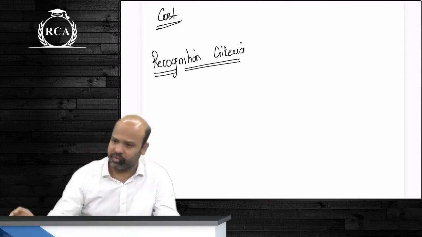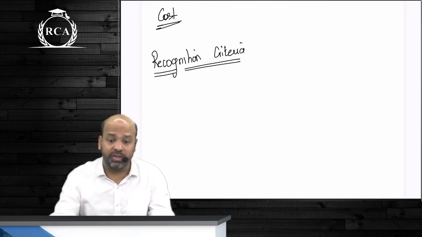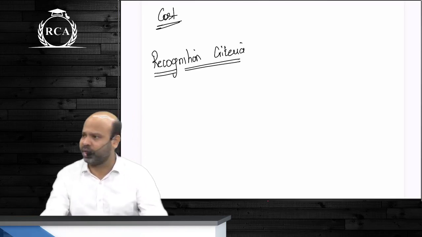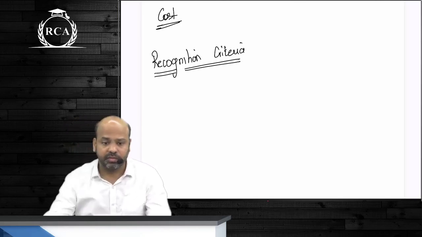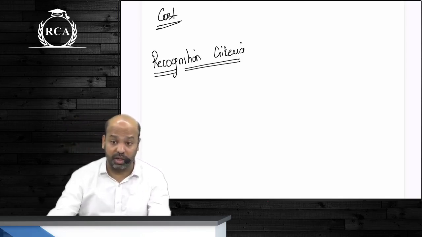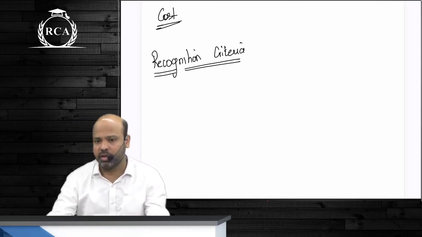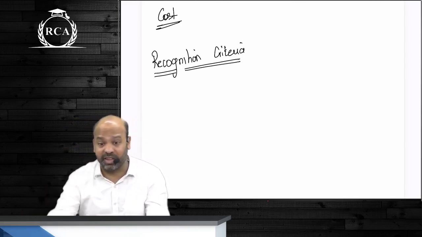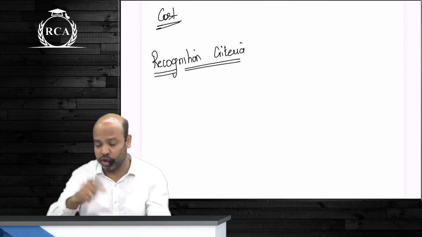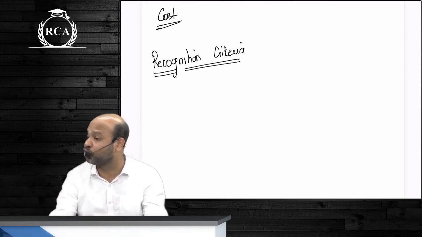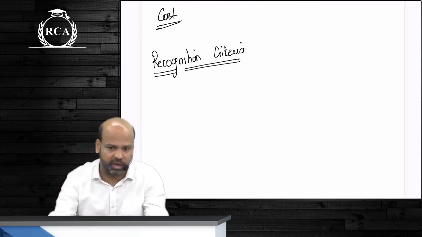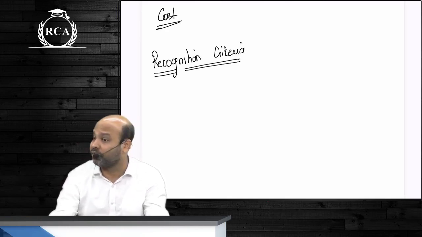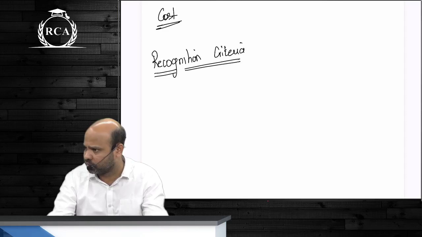Are we clear, guys? Now, what is the example that I gave you that fails to meet the recognition criteria? Goodwill. Any goodwill or only internally generated goodwill? If you are acquiring goodwill, can you recognize that as an asset in your books of accounts? You know the cost, you know that it will result in future economic benefits. Are we clear, guys?